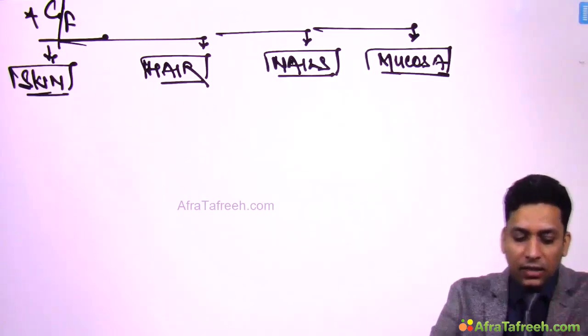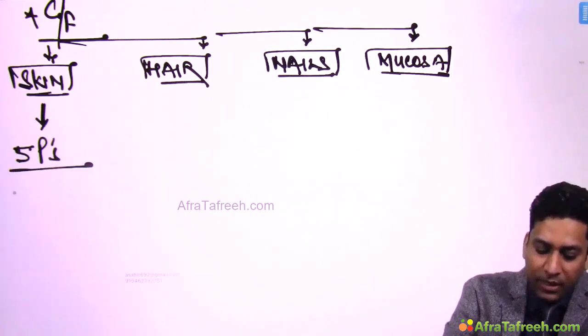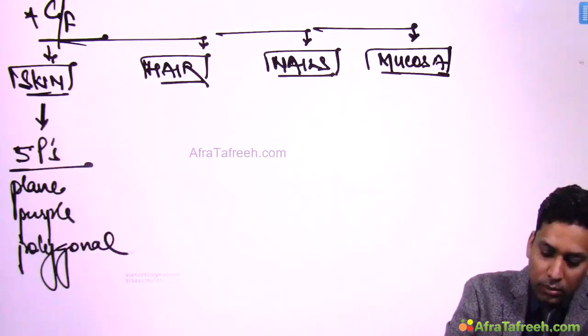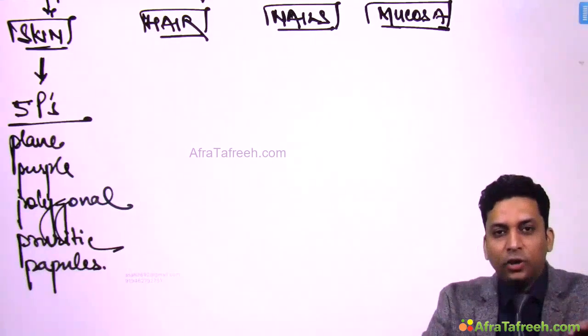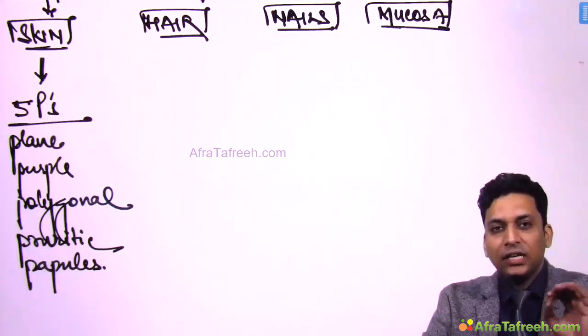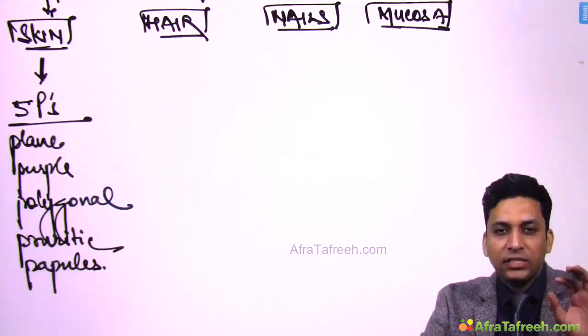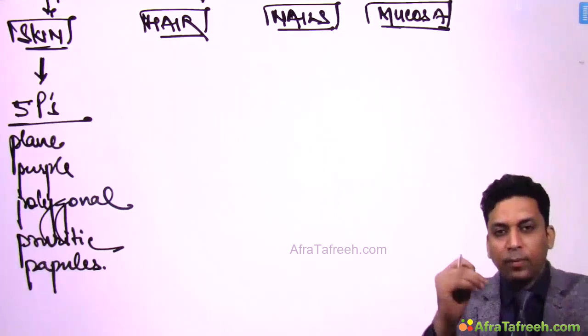Like in skin, what will you get? Over skin you will get 5 P's: plain, purple, polygonal, pruritic, papules. So the 5 P's of lichen planus: plain topped, purple or violaceous in color, polygonal in shape, very itchy or pruritic, and these are small, less than 0.5 centimeters in size. So these are papules. Sometimes plaques might also be seen, but generally papules.